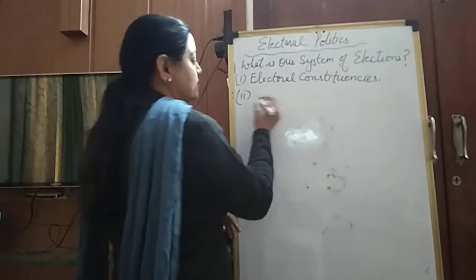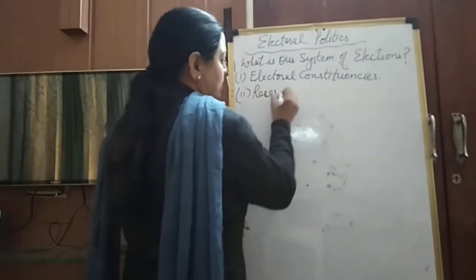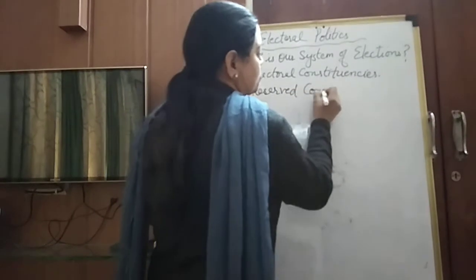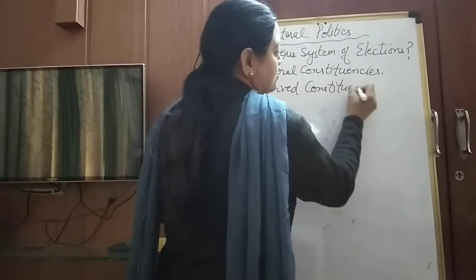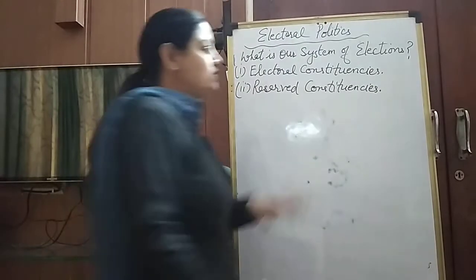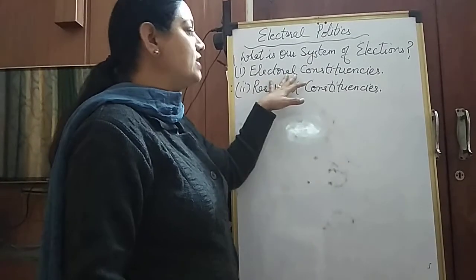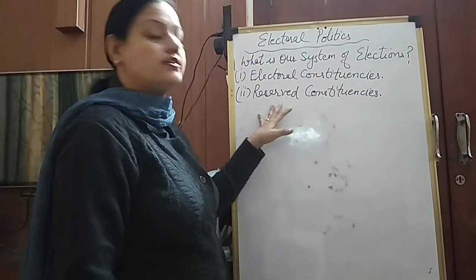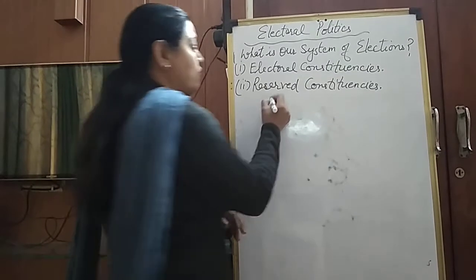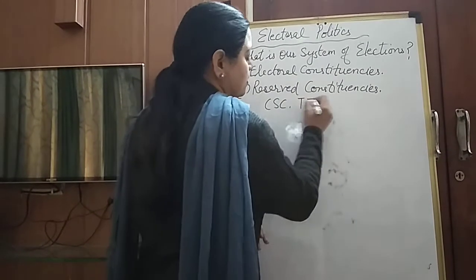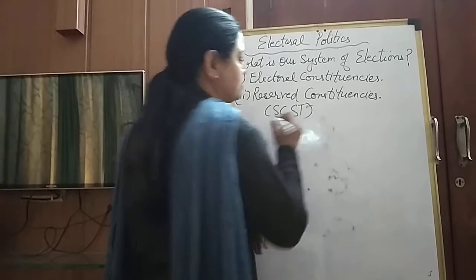Second step is the reserved constituencies. Some of these electoral constituencies are reserved for SCs and STs.